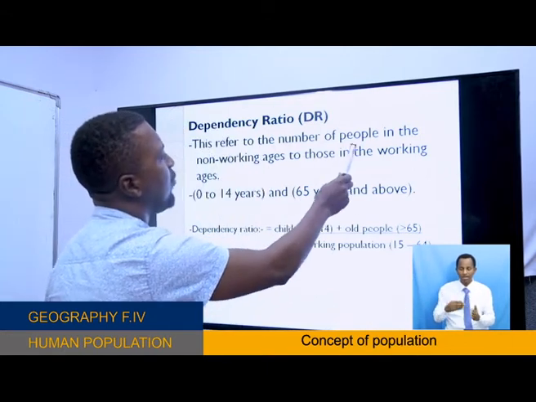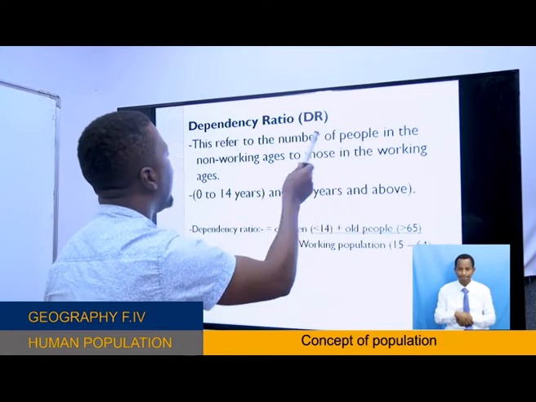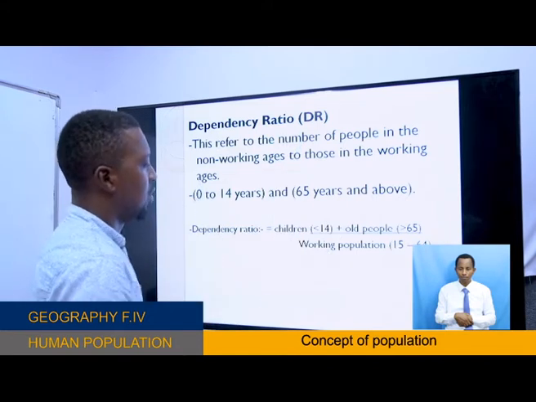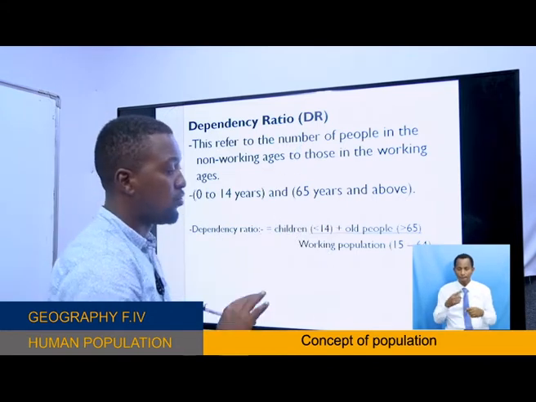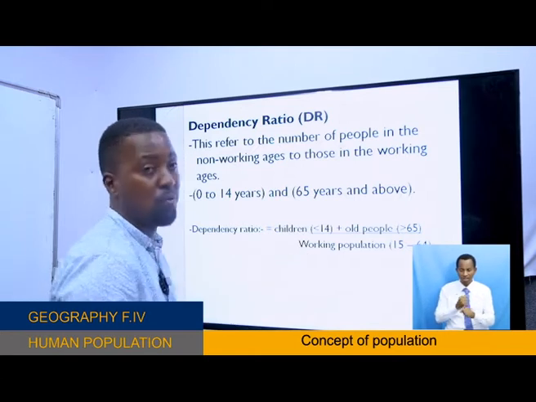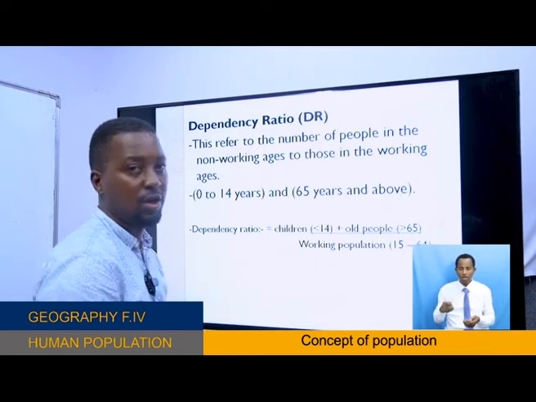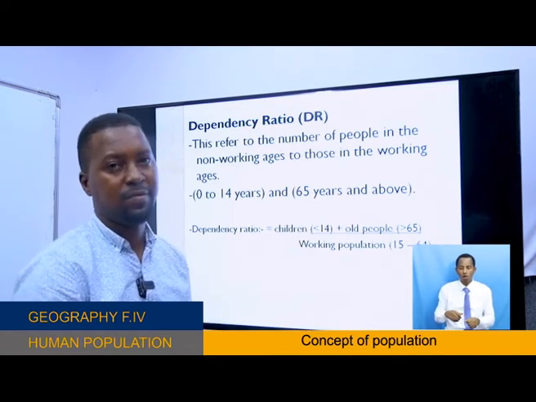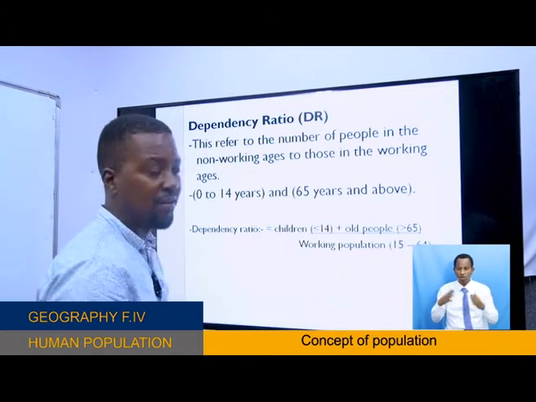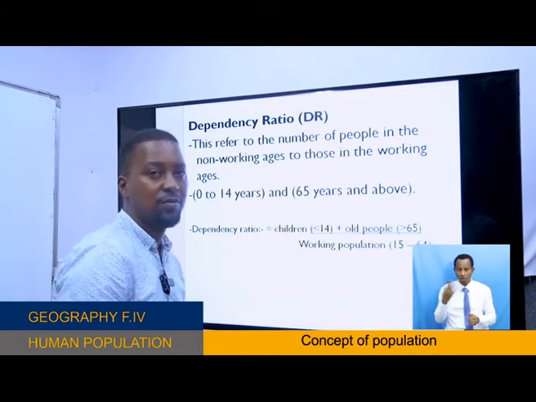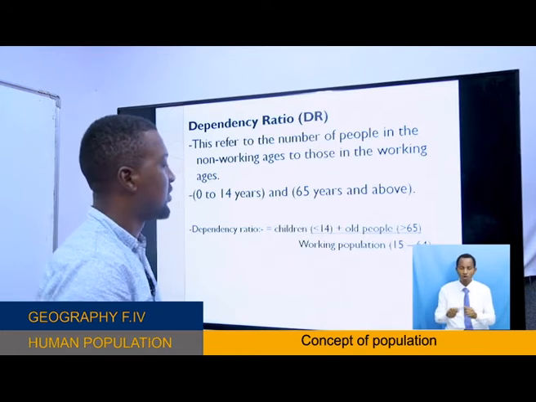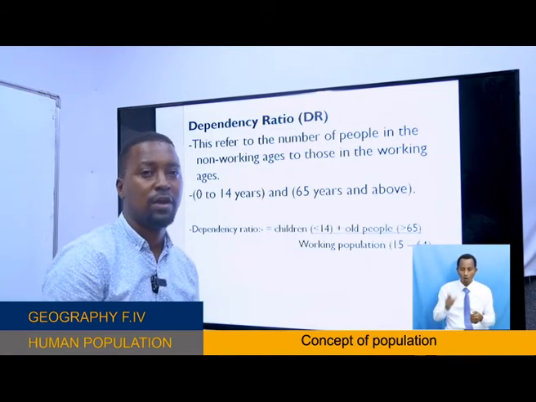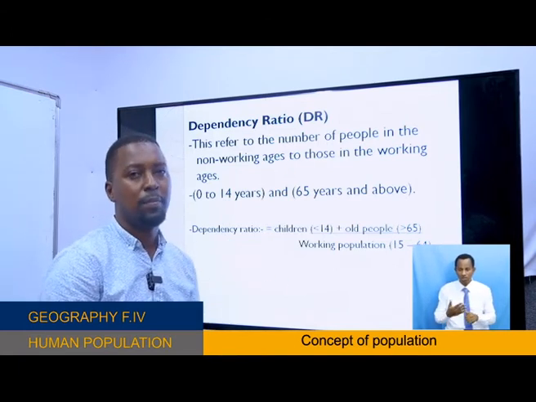Now, the dependency ratio refers to the number of people in the non-working ages relative to those in the working ages. You see? Now you take the total number of people who are not working, you divide by the total number of people who are working, and you get the dependency ratio. Okay? The country which has a high dependency ratio suffers some problems. The country which has a low dependency ratio will not suffer those problems of having a lot of non-working population.